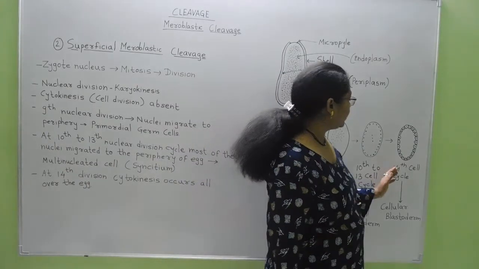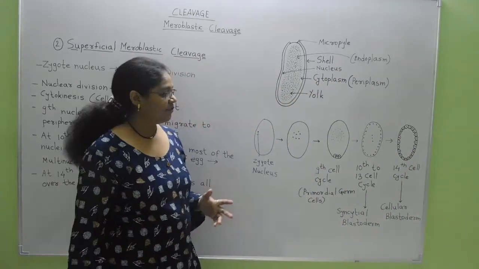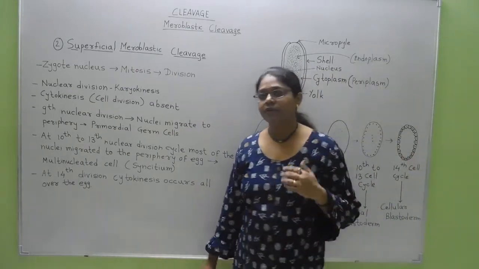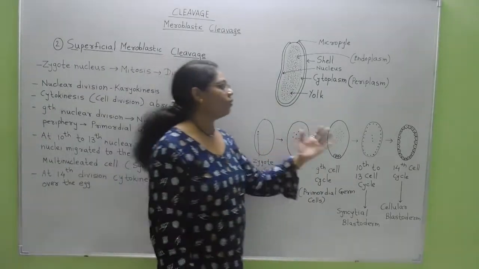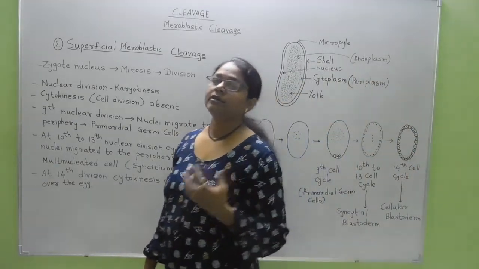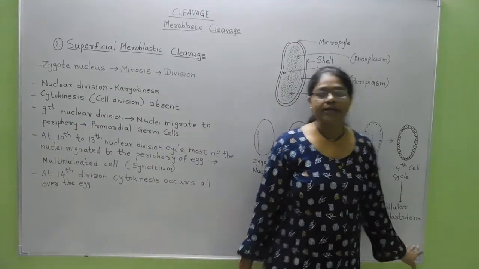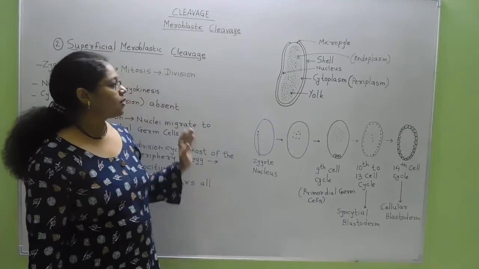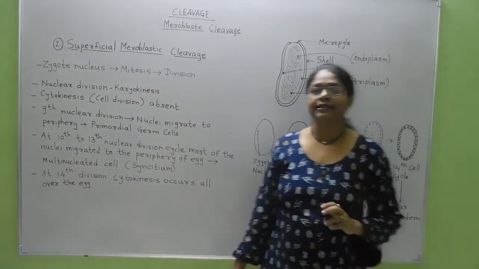Then at the 14th cell cycle, most of the nuclei go towards the periphery, and they get covered with the plasma membrane, that is, cell division takes place all over the egg. The nuclei now have their cells, and this blastoderm is called the cellular blastoderm. So this is all about the superficial cleavage that takes place in the insect egg.